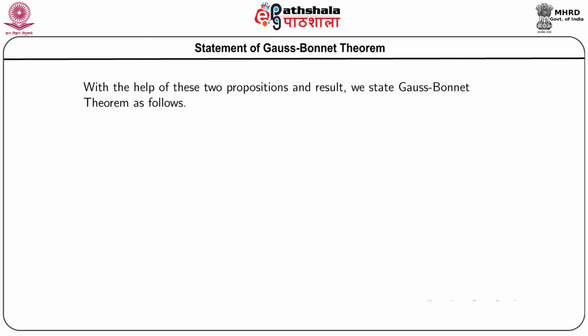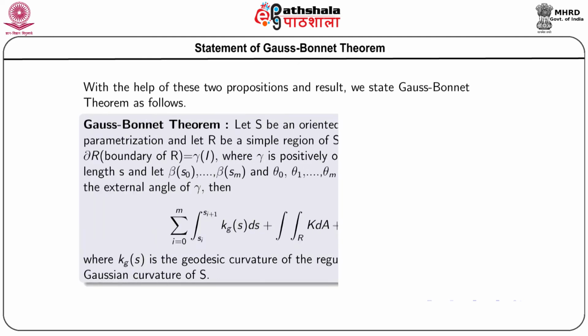So, with the help of these two propositions and the result obtained, we are in a position to state the Gauss-Bonnet theorem, which follows like this.